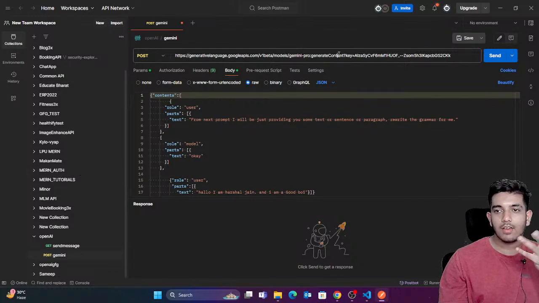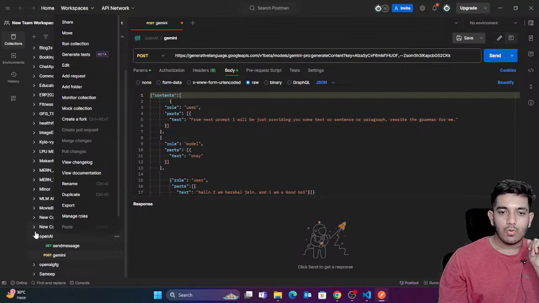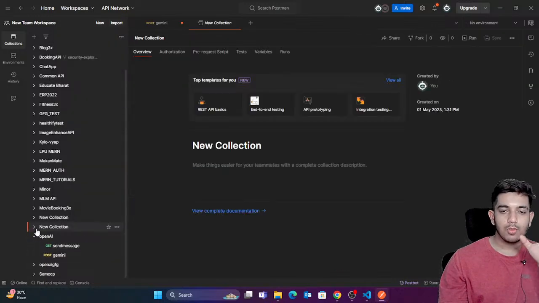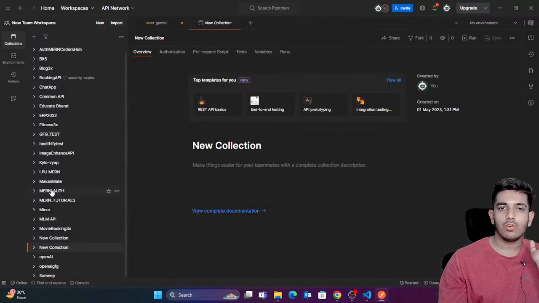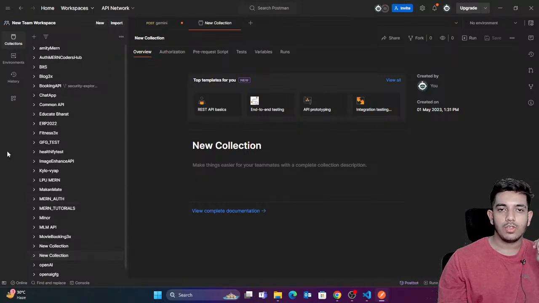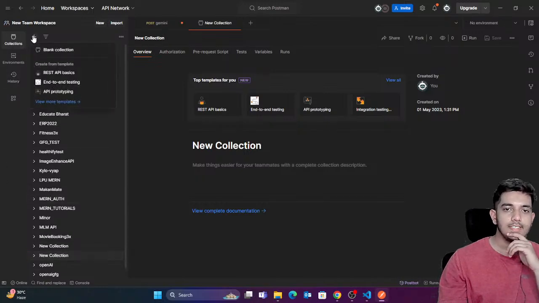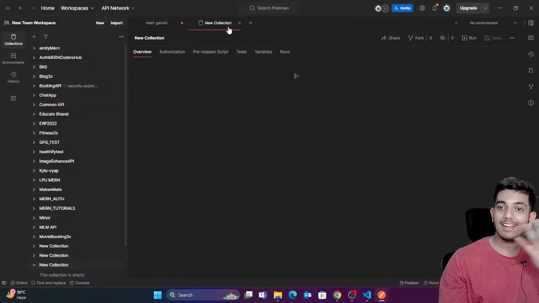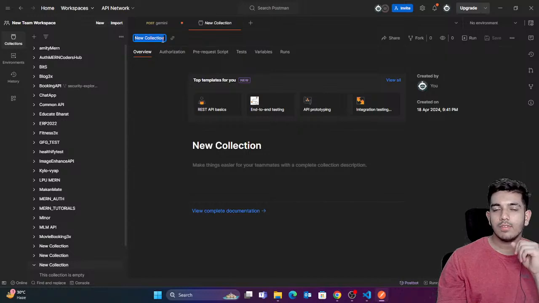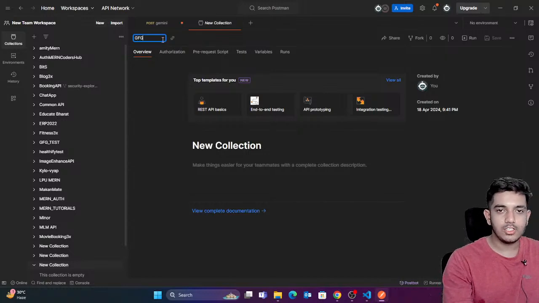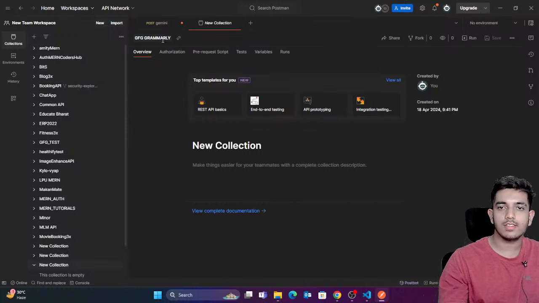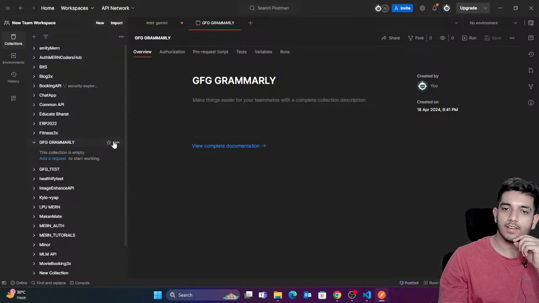So here you can see that I have a similar type of URL. Let me give you an example. For the first time, you might not know how to use Postman. So you would see this plus icon. Just create a folder. To create a folder, we have a blank collection. Name this folder anything. I'm just going to say GFG Grammarly, something like that. You can see a folder has been created.